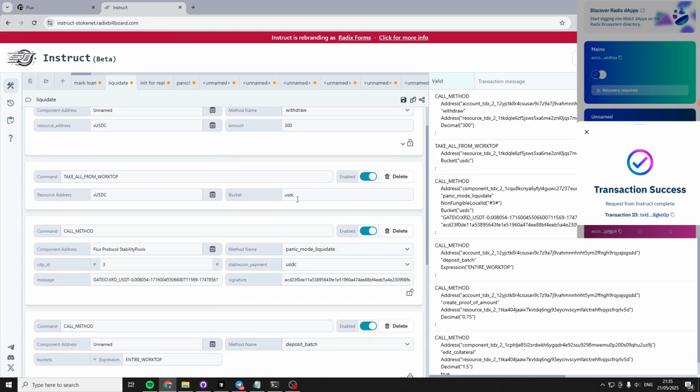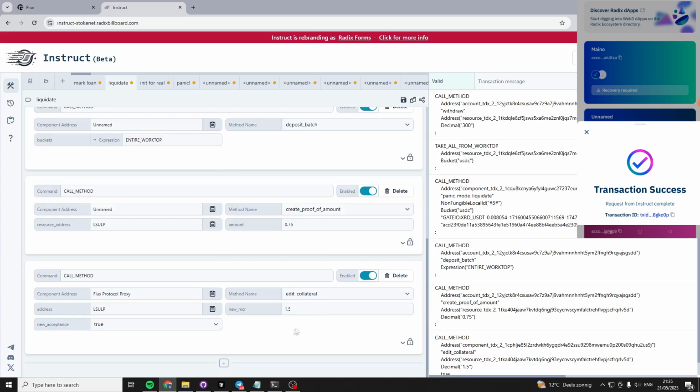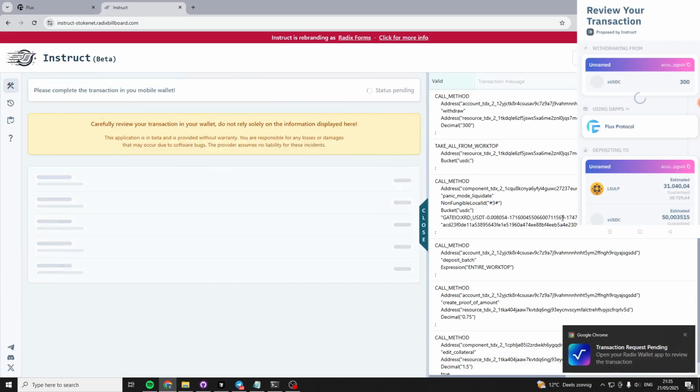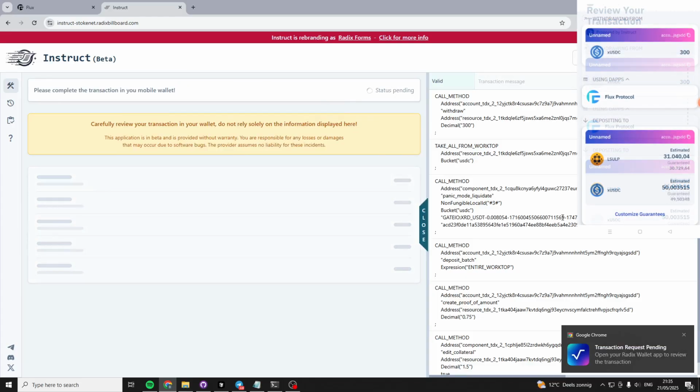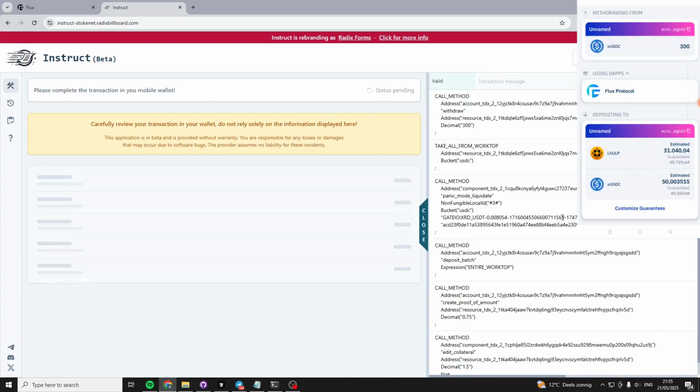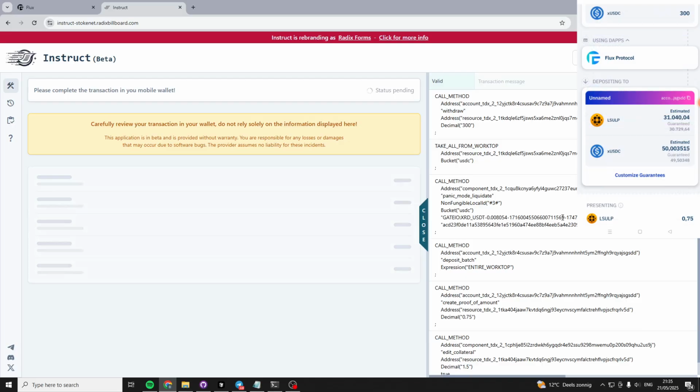So now we can call this manifest and actually try to liquidate this thing. So you can see we take out 300 XUSDC and we liquidate this thing. We get back the LSULP to be rewarded for it.